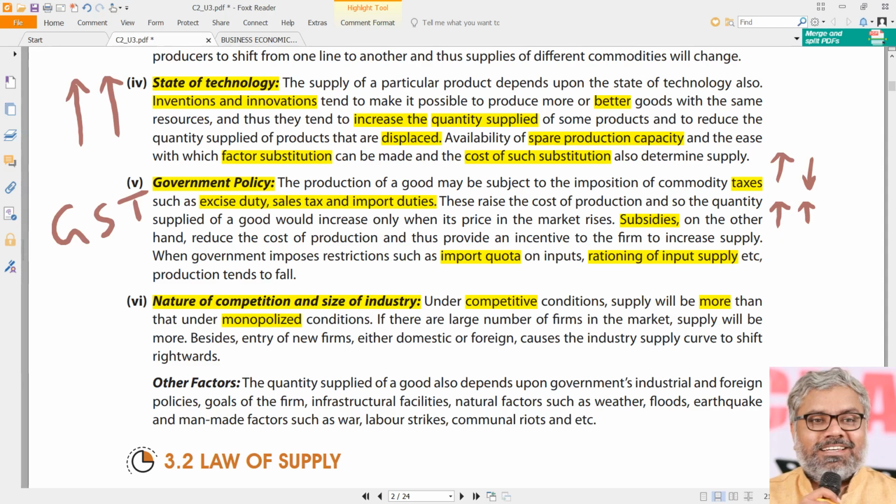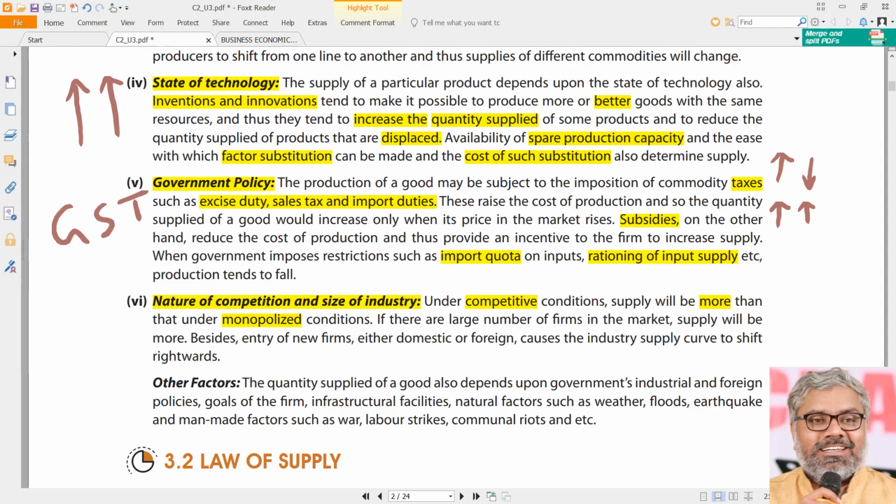Exceptions are always there. Only those exceptions we can use as examples for understanding what monopolized conditions mean, but not that we can apply it to every case. Wherever there is a queue, is it a monopoly? We cannot say that. Even in temples there is a queue, even at railway stations there is a queue. So that is not the point. The queue in front of the Apple store has a different reason. The queue in front of a cinema theater on the first day of release of a big hero's film has a different reason. The queue in front of a temple has a different reason. The queue in front of a ration shop has a different reason. We cannot say wherever there is a queue there is monopoly. That is not the kind of conclusion we should draw.